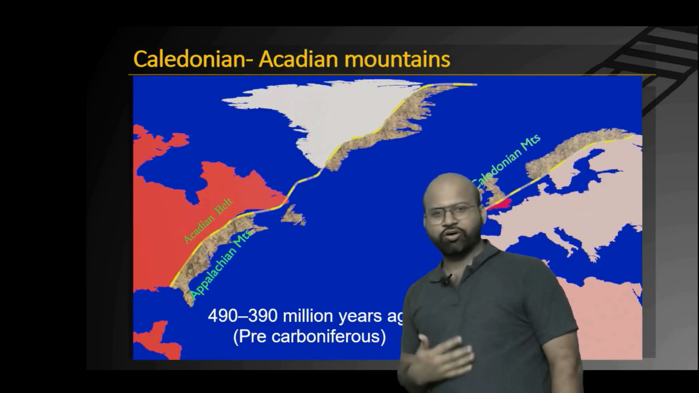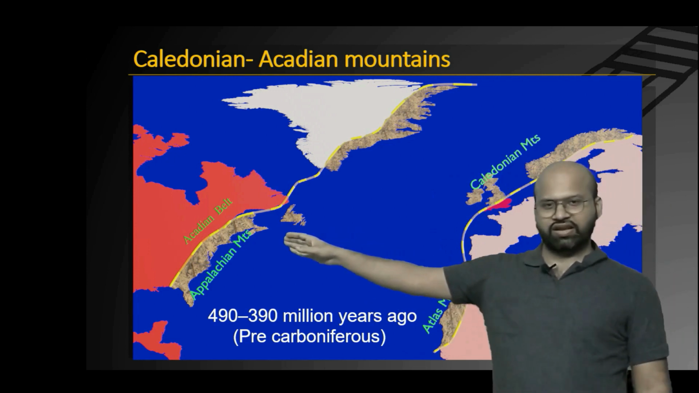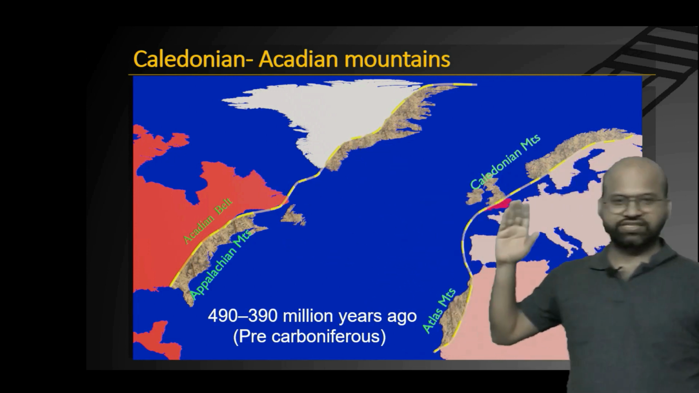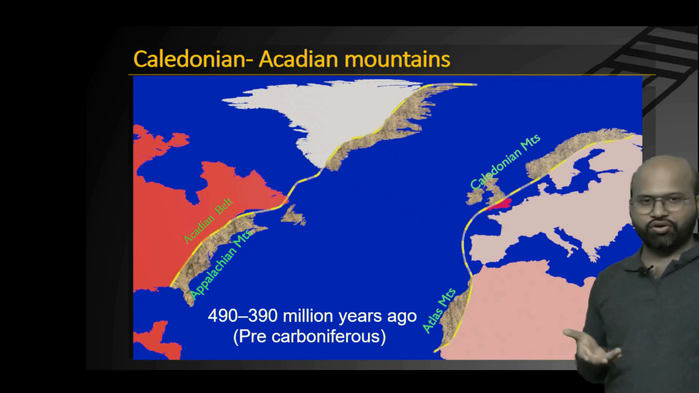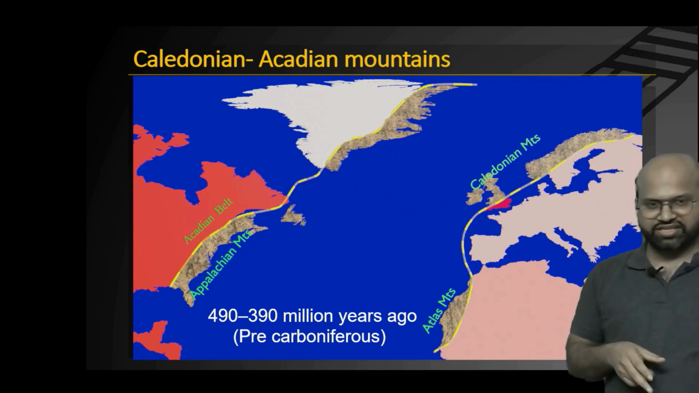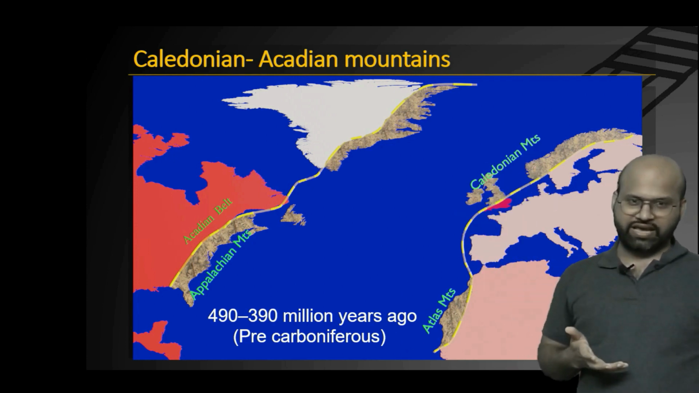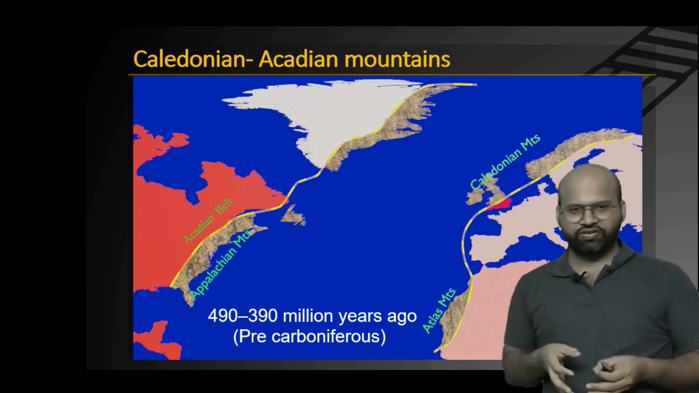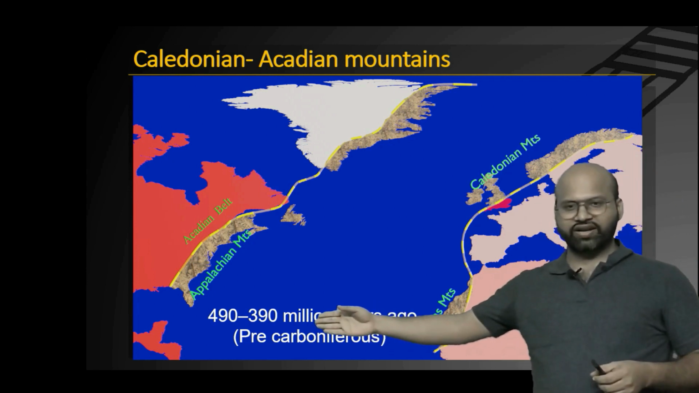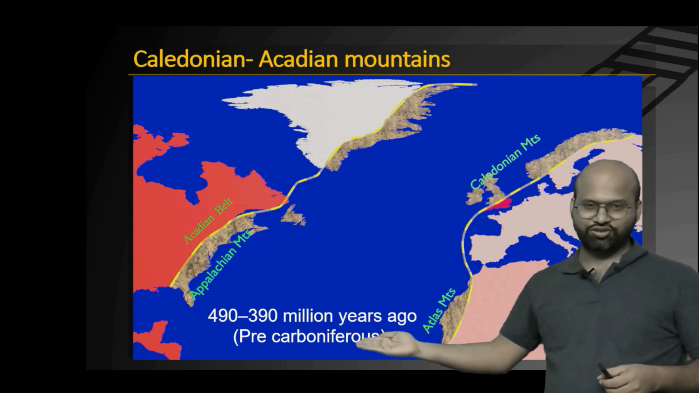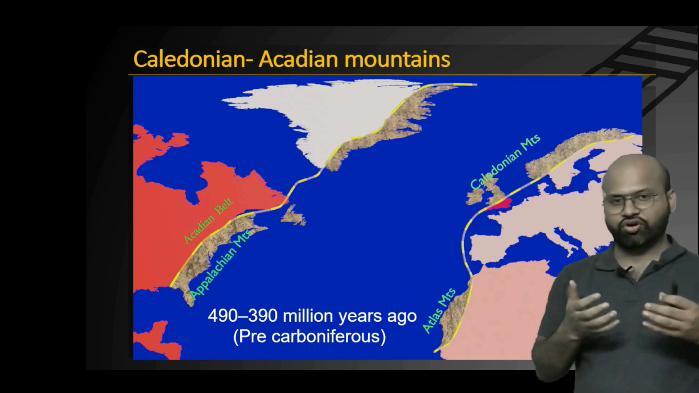The next thing he observed was the mountain regions of Eastern America, Greenland and Western Europe, as well as Western Africa. He found that these mountains were formed in a certain time period called the Caledonian orogeny. Orogeny is basically the process of forming mountains. Around 490 to 390 million years ago, these Caledonian mountains were formed. So this is called the Caledonian orogeny.